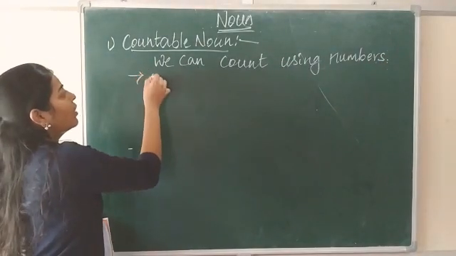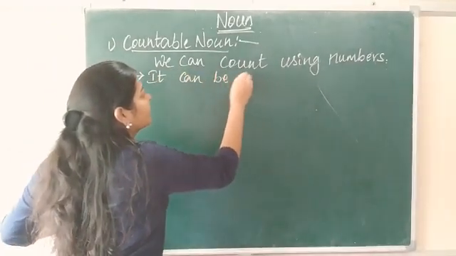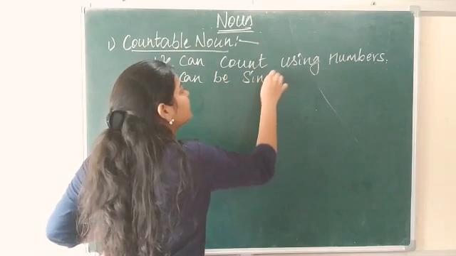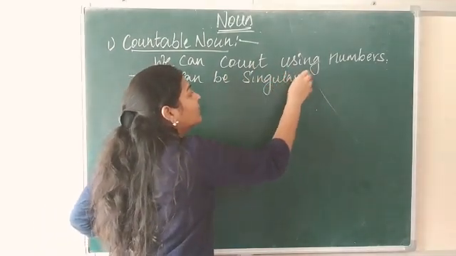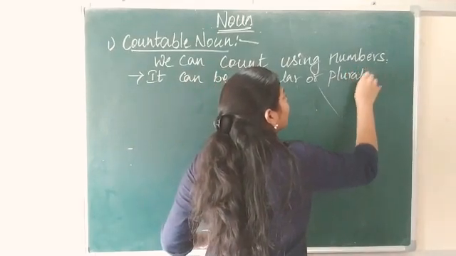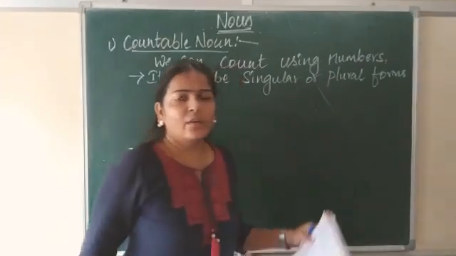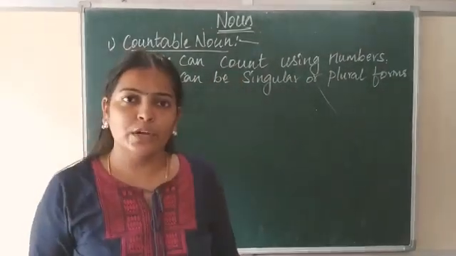It can be singular or plural forms. Here we have to know one thing. What are singular forms and plural forms?